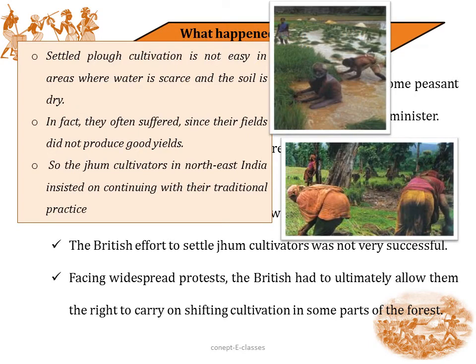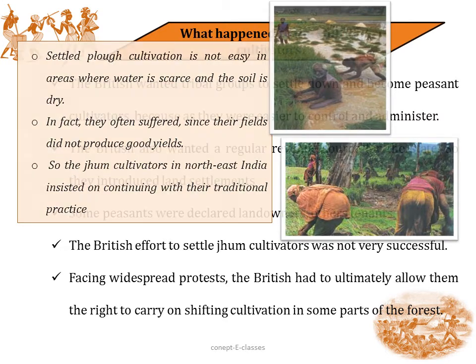And because of that, all the shifting cultivators suffered as they did not produce any good yields. Here we can see how the tribal workers work in a rice field in Andhra Pradesh. So the Jhum cultivators in northeast India insisted on continuing with the traditional practice. Here we can see the Will woman cultivating the forest. And in many forest areas in Gujarat, the shifting cultivation continued.